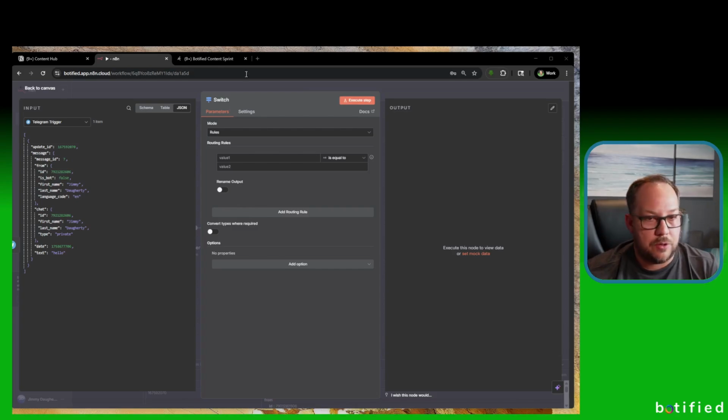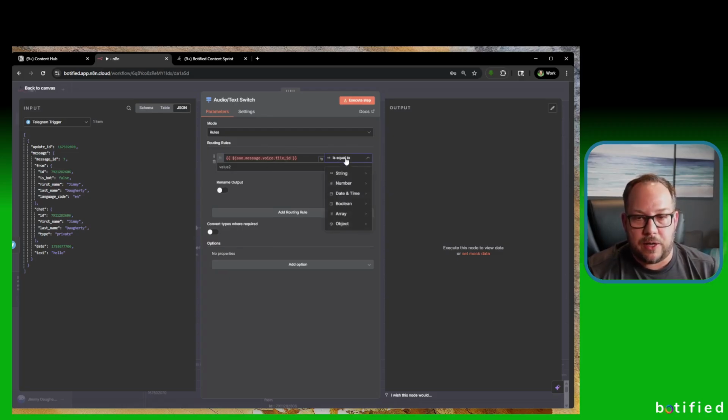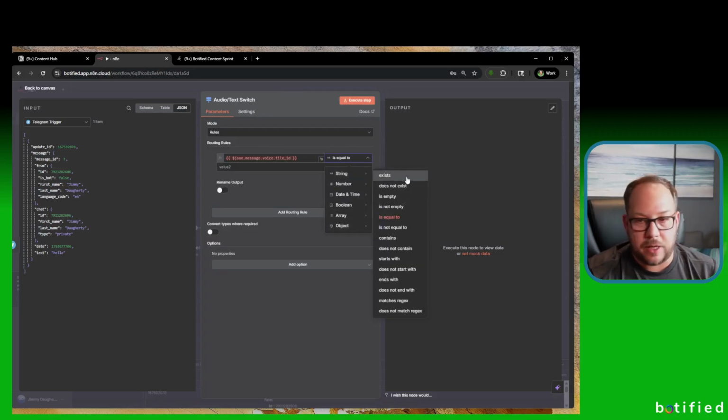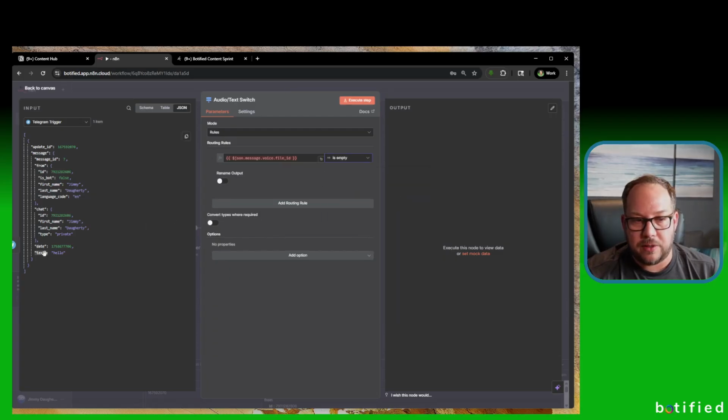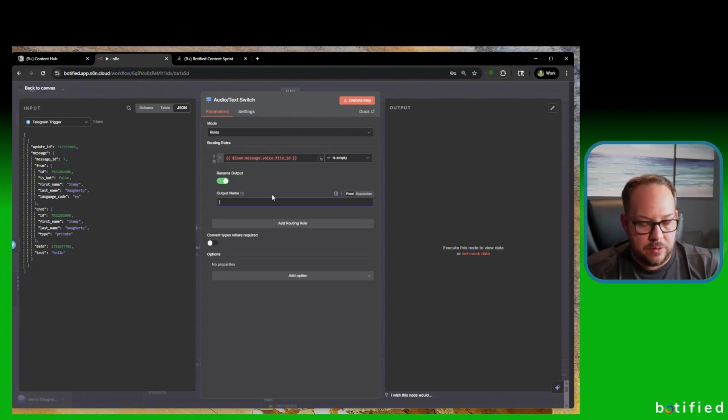So on this switch node, I like to have the habit of typing these things out and giving them names that you can recall and remember. So: audio text switch. The first thing we're going to do is add in this value here: JSON message voice file ID. What this is saying is the voice file ID, and you go here and say that record is empty. Even in this case, there is no voice file ID. So it's empty, so this would end up routing it to the output of is text. So this will go down the text route.